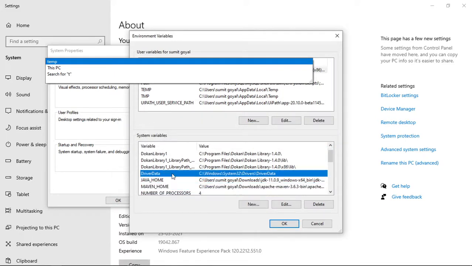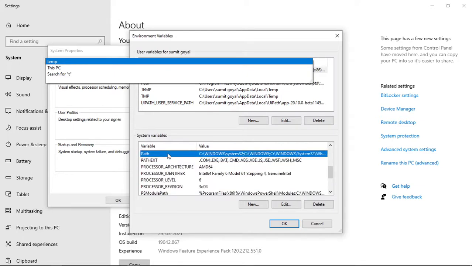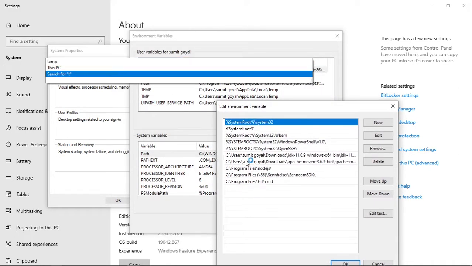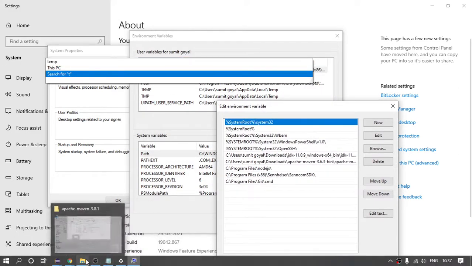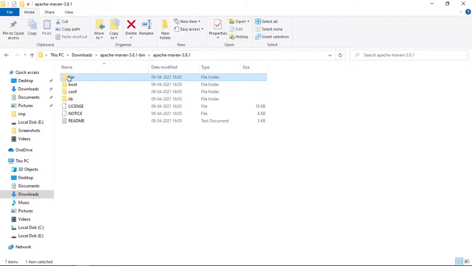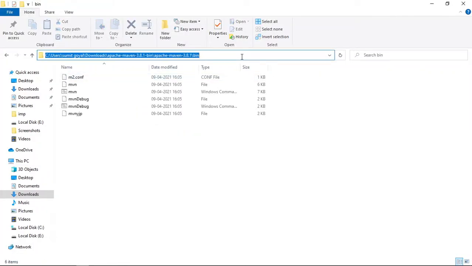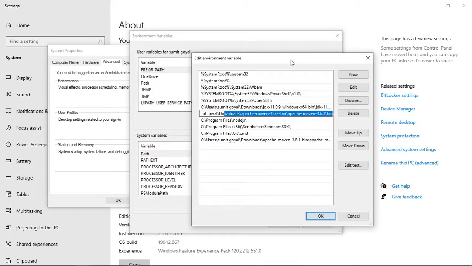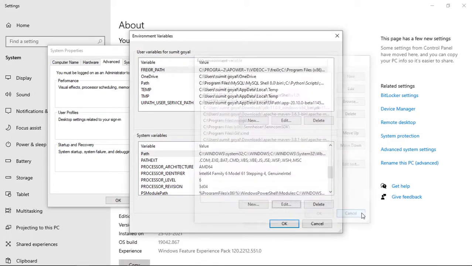And the second path which you have to set is, double click this and this will appear. So here also you have to provide the path till the bin folder. So some files are there. Copy this complete path and double click it and paste the path. So till the bin folder, this is the path we have to give. I think I already have this. You can see it. I already have this path. So I will not click on OK, but when you do it for the first time, you can click on OK. Let me click on cancel as of now.